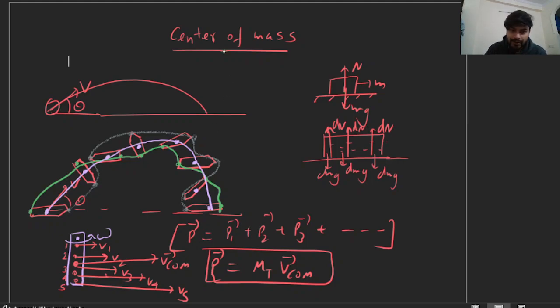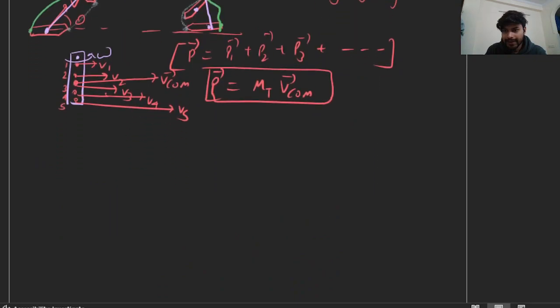Basically, center of mass is a concept made for extended or continuous objects, with which we can very easily analyze the motion of any continuous or extended object. Center of mass is a very essential concept to analyze the motion of any continuous object. So we have to calculate the center of mass of any object.